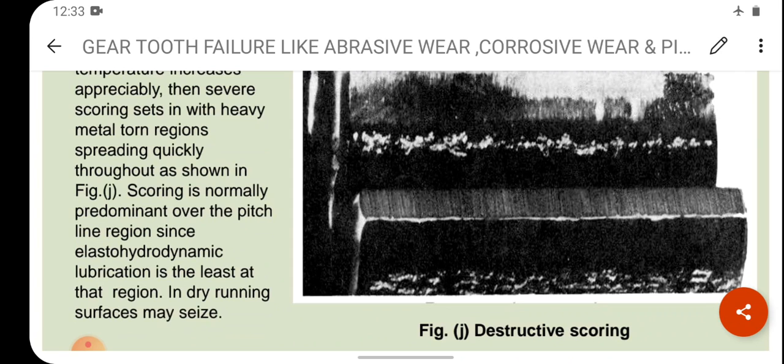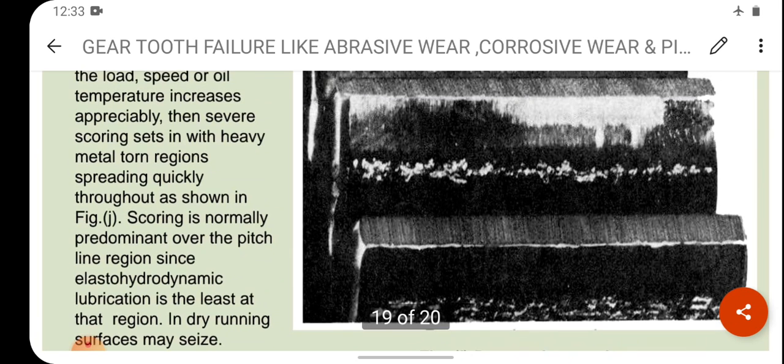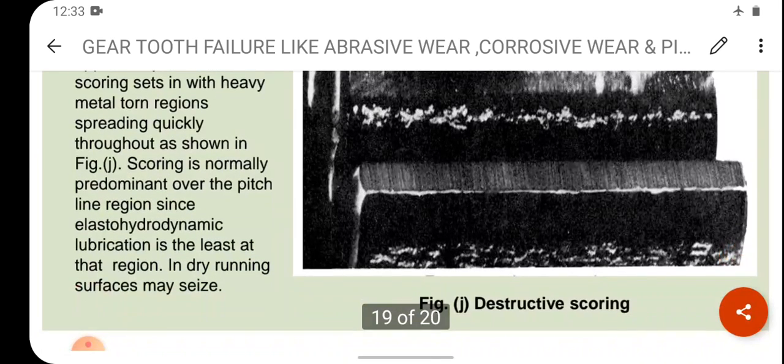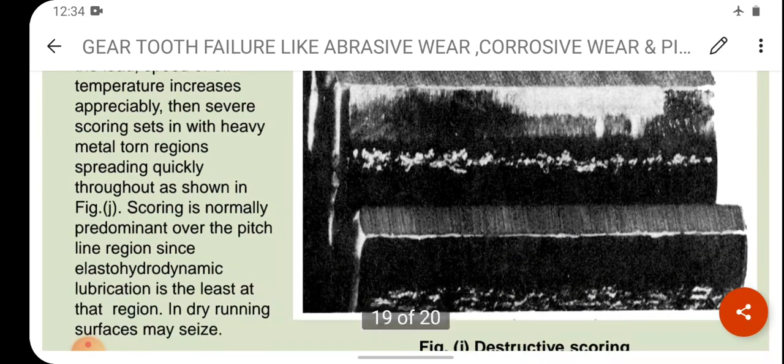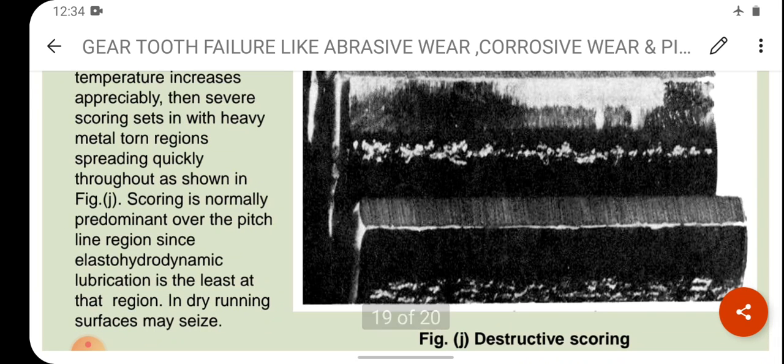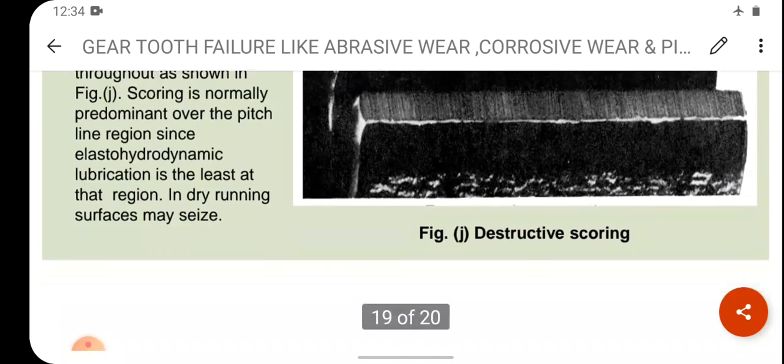In dry running, surfaces may seize. अगर dry running है surface may seize. So this is the example of destructive scoring. See that. See this part, that is destructive scoring. See this figure.